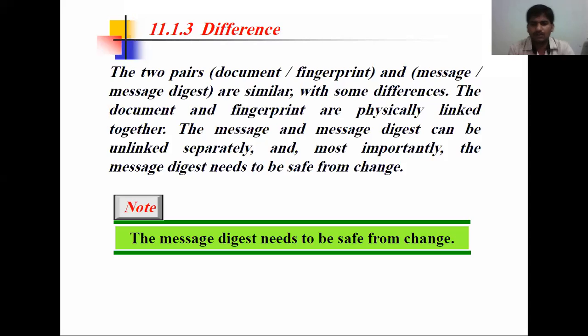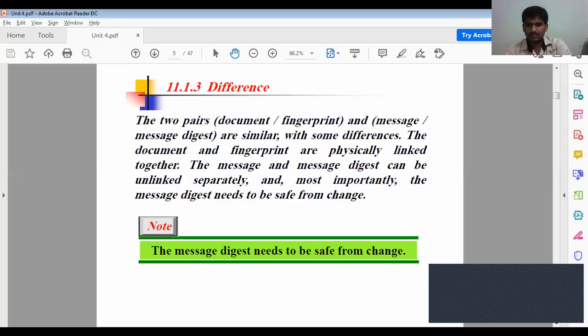So how will it be? I will show you one simple example of how the message digest is going to be done. So wait a second. I will show you how the message digest is going to be. I will show you, one second.